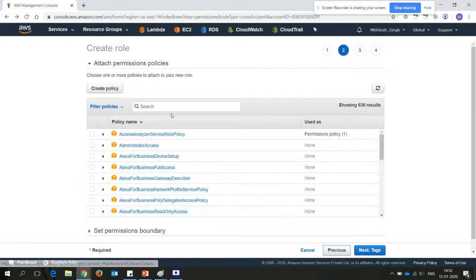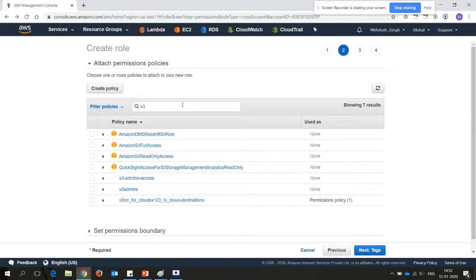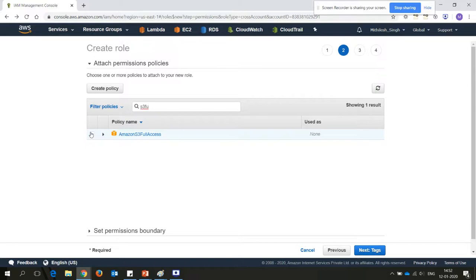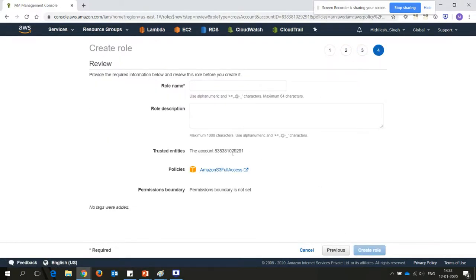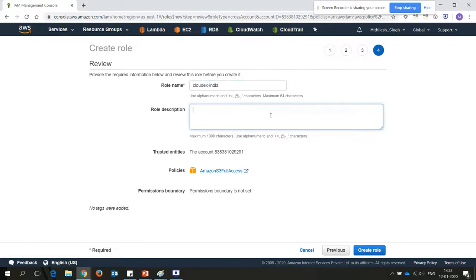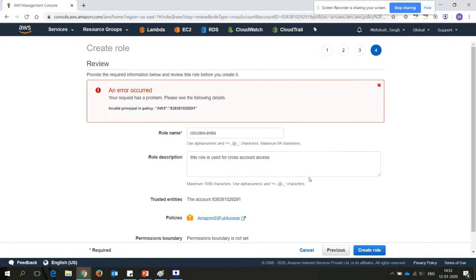Let me set some, suppose S3 full. Take an example, I'm just using it for example. Then click next, review, and type the name. The name I mentioned is CloudX India. For the description, you can mention this role is used for cross account access, and then create this role.